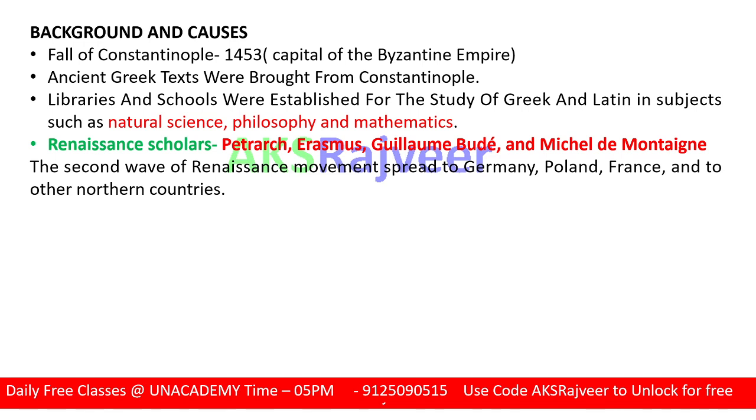What are the basic causes behind the Renaissance? During 1453, the fall of Constantinople. This is a major incident in history. Constantinople was the capital of the Byzantine Empire. The modern name of the city of Constantinople is Istanbul, and in Hindi Kustumtunia. So the fall of Constantinople was in the year 1453.